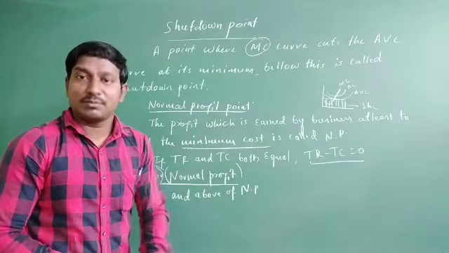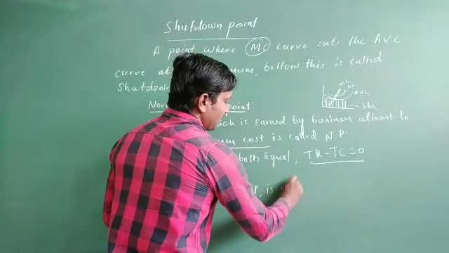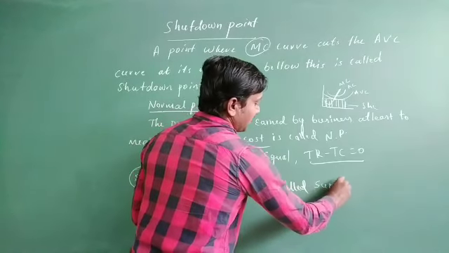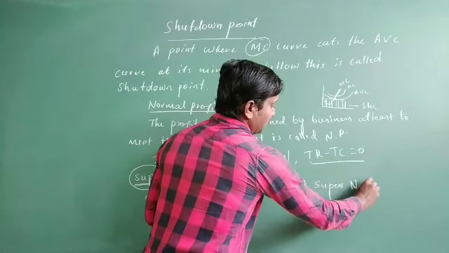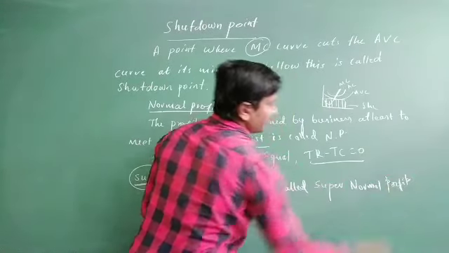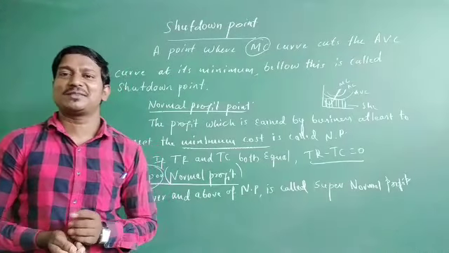Over and above normal profit is called supernormal profit. See, over and above normal profit itself is the supernormal profit.